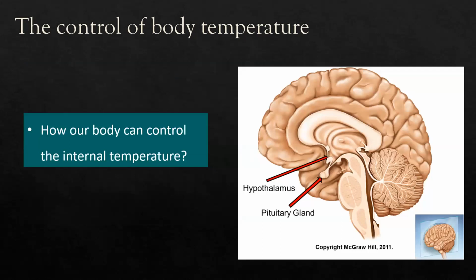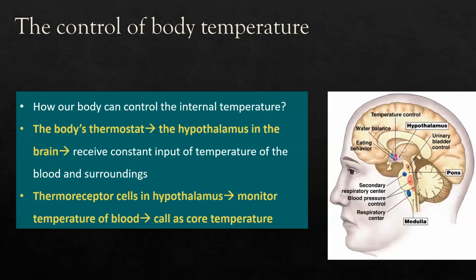If the blood has a temperature, the blood also travels to the brain, and then the hypothalamus can detect the temperature of the blood. So the hypothalamus is the body's thermostat. It receives constant input of the temperature of the blood and surroundings. If for example our blood temperature increases because of liver activity, it can sense it.